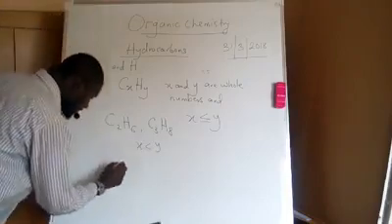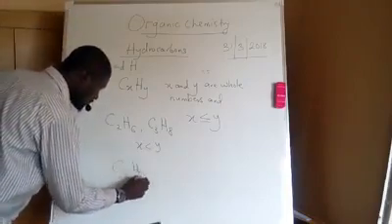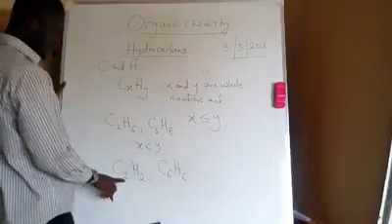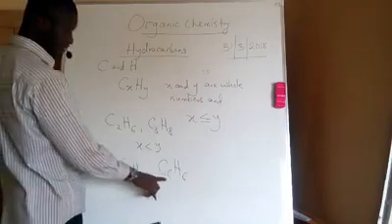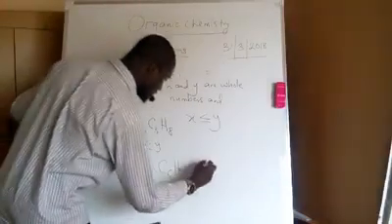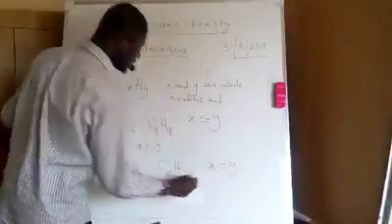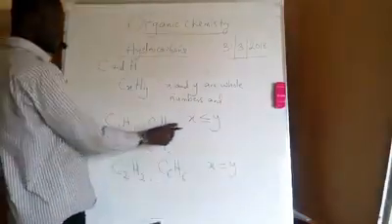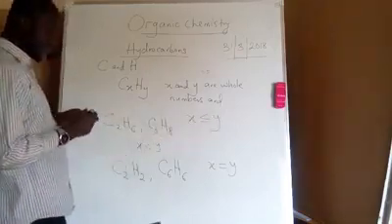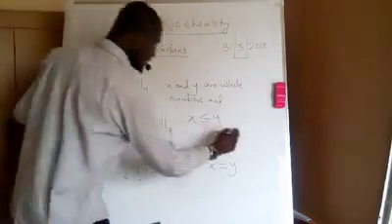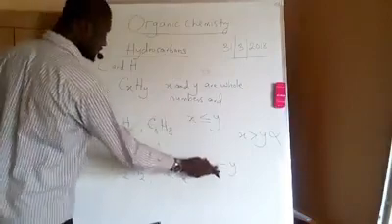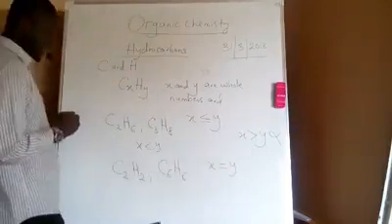But if you look at compounds like C2H2 or C6H6, my x here is 2 and my y is 2, and my x here is 6 and my y is 6. So in these two compounds, my x is equal to my y. This is why we say x is either less than y or equal to y, but x can never be greater than y.